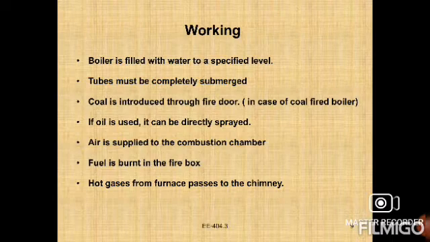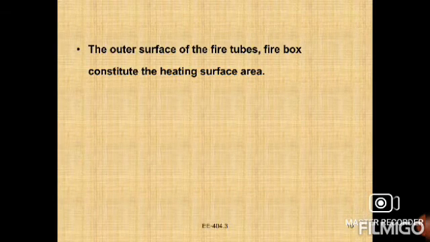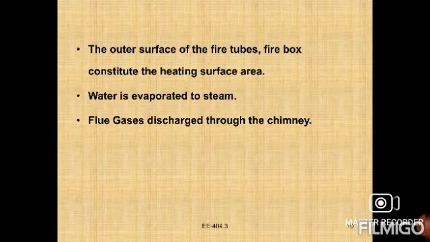Coal is introduced through the fire door in the case of a coal-fired boiler. If oil is used, it can be sprayed directly through the fire door. Air is supplied to the combustion chamber. Fuel is burnt in the firebox. Hot gases from the furnace pass to the chimney. The outer surface of the fire tube and the firebox constitute the heating surface.